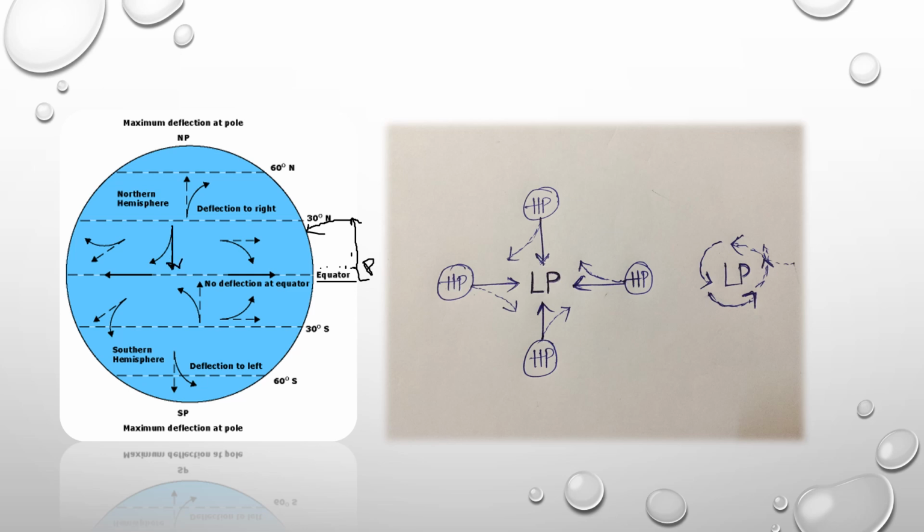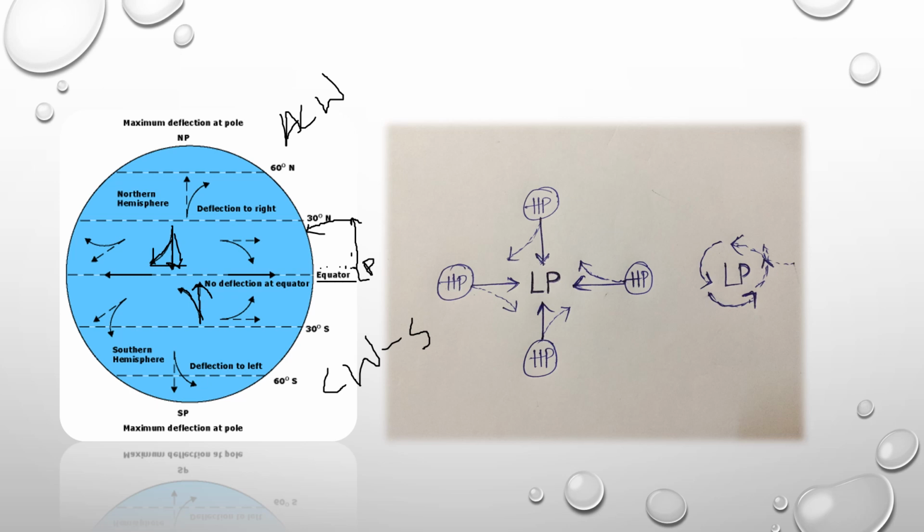So when this direction is in this way, what happens in the northern hemisphere? The wind deflects towards your right. So this happened. And in the southern hemisphere, you can see that this is the normal direction of the wind. The wind deflects towards your left. That is anti-clockwise direction in your northern hemisphere and clockwise direction in your southern hemisphere. This you have to remember, friends, for the cyclone.